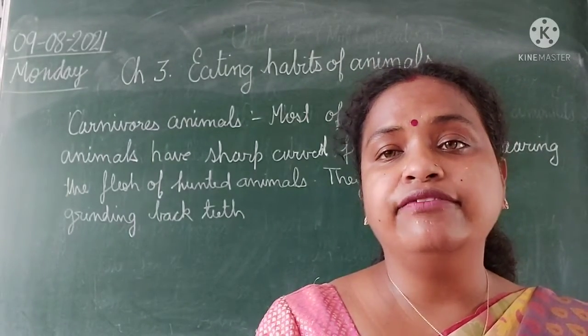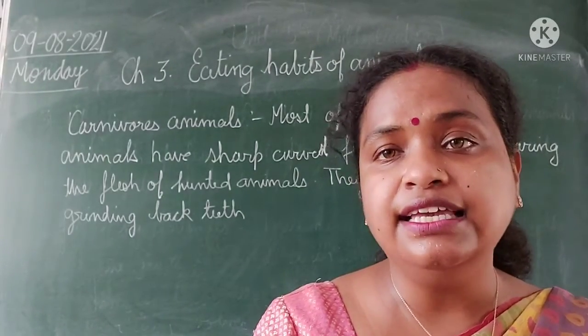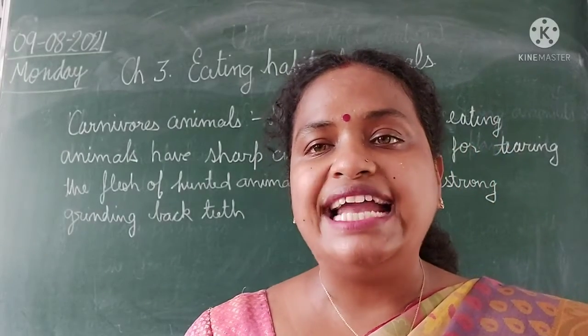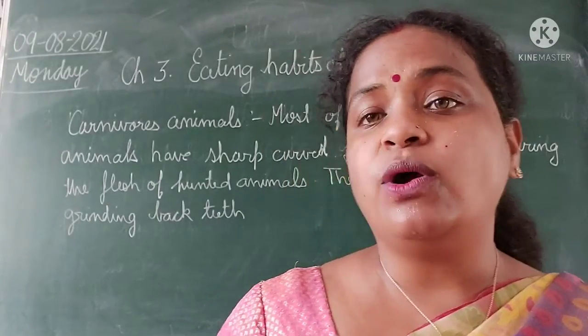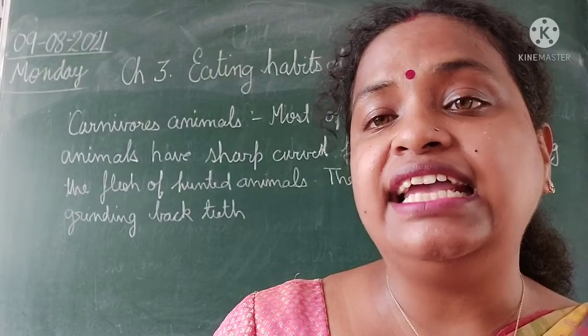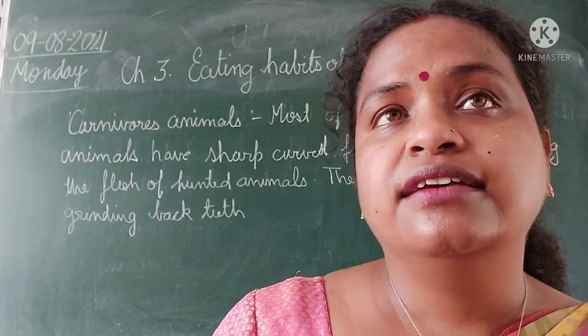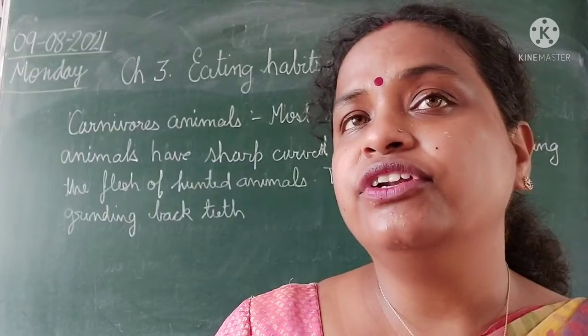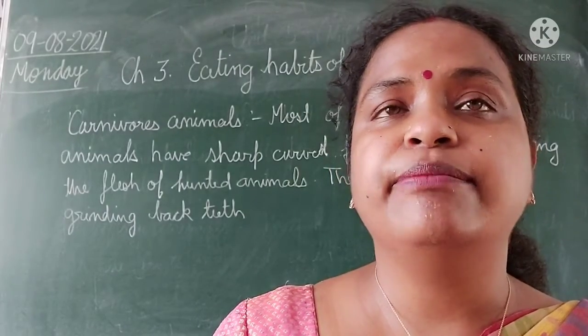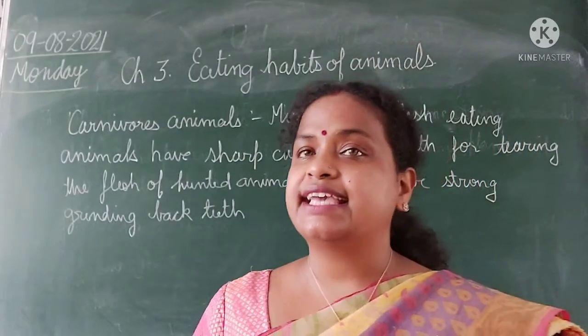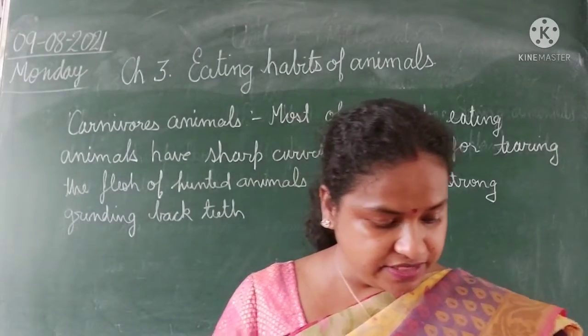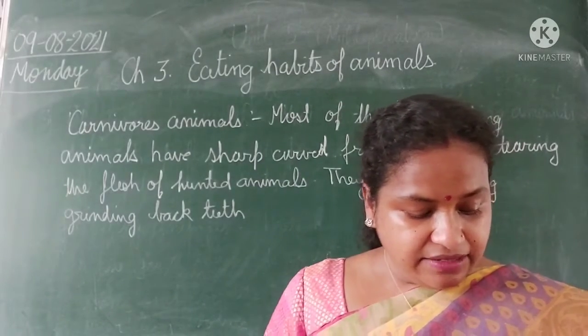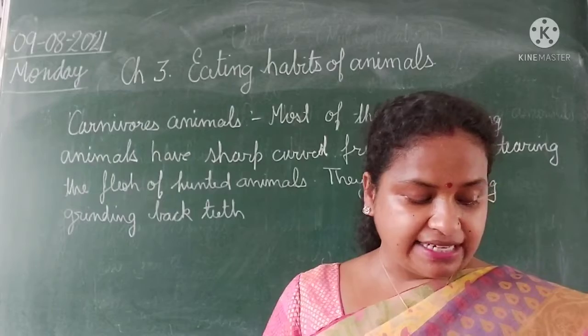When you are eating flesh, you have to tear it first. If you have studied about teeth, you have canines. These are sharp and curved, and they have strong grinding back teeth.